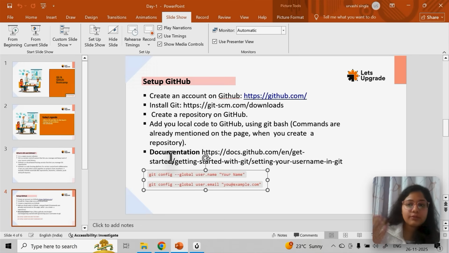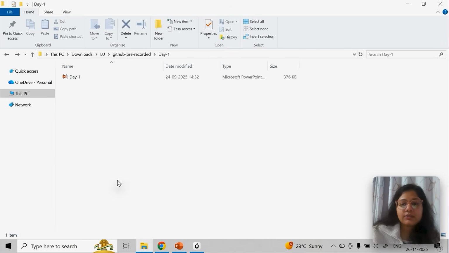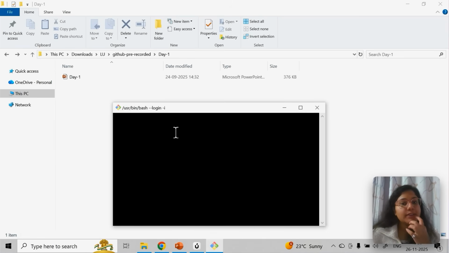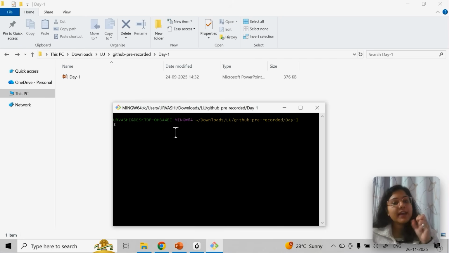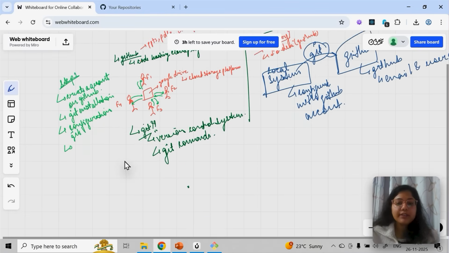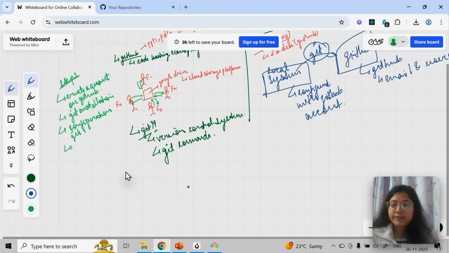Once we have done the GitHub and Git setup, the next step is to configure. So what you need to do is, anywhere, just right click and click on Git Bash. You can consider Git Bash like Git's own command prompt. Firstly we have to run, and what I'm going to show you is the git command. This is the setup part. All these commands you need for the setup. Let me create a heading here, and I'll also create a note of it.